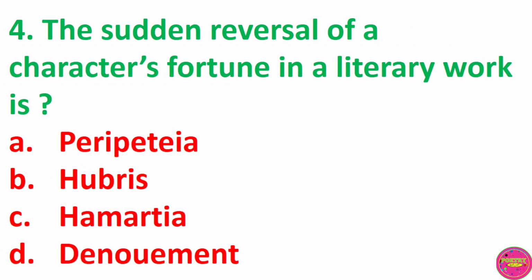Question 4. The sudden reversal of a character's fortune in a literary work is A. Peripetia, B. Hubris, C. Hamartia, D. Denouement. The correct answer to this question is A. Peripetia.